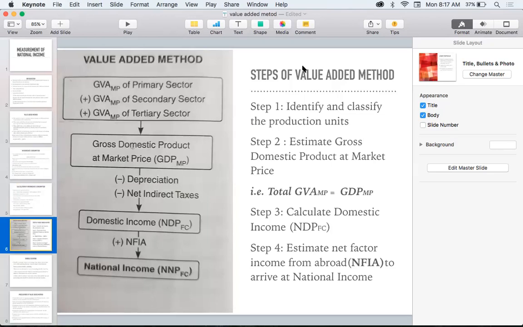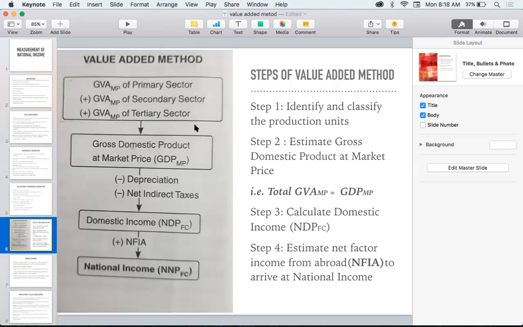First step is to identify and classify the production units. You know how many production units we are having? Mainly 3 production units. What are they? Primary, secondary, and tertiary sector are the main 3 production units that we are having.